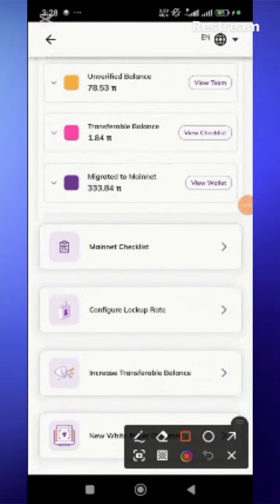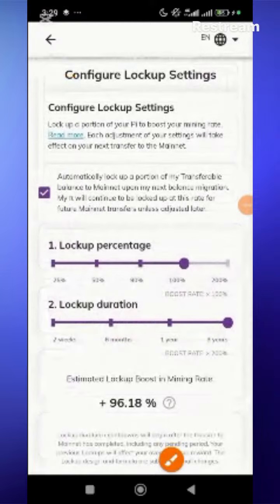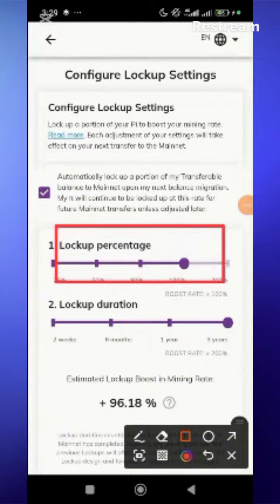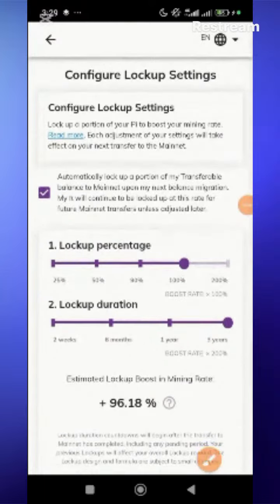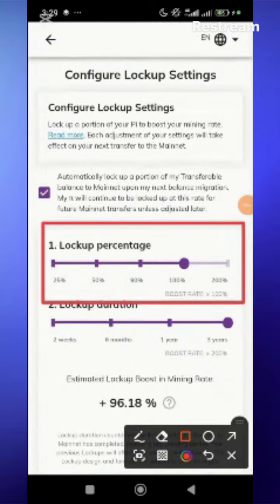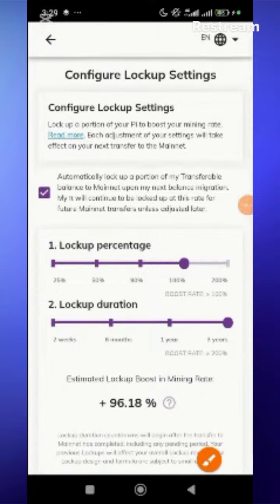Now, when you come to configure lockup rate, you click on it. Make sure you pay attention to this so that you don't make the same mistake you made in the first migration. You have this, and you have this, which is the lockup percentage and the lockup duration.